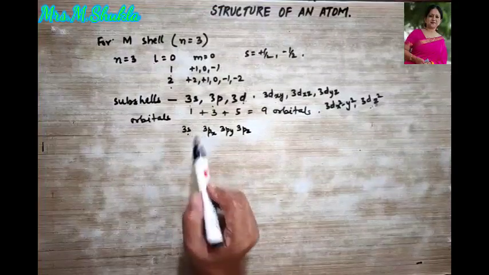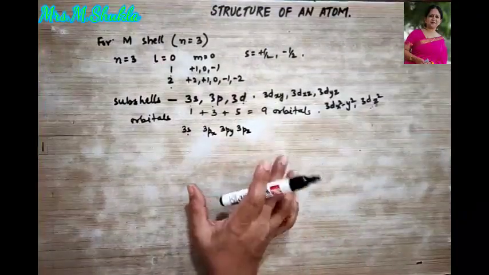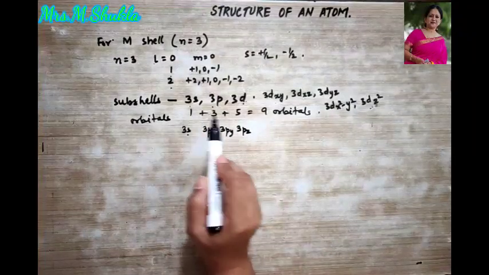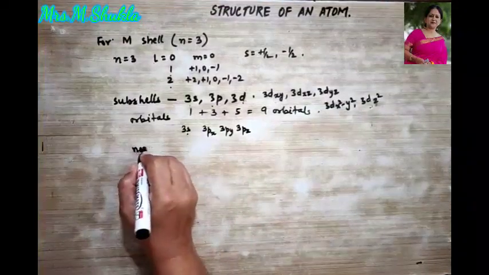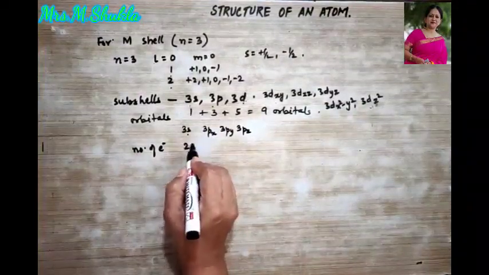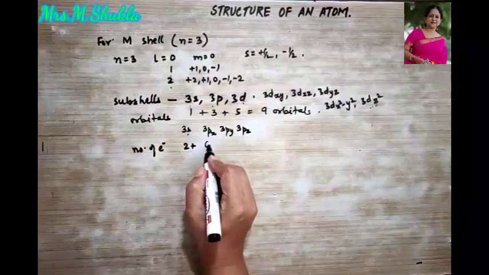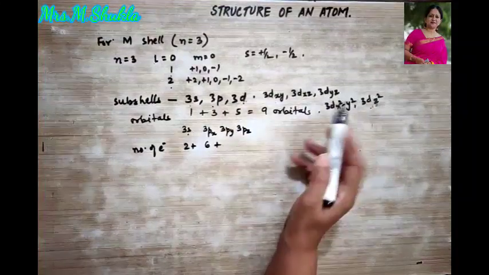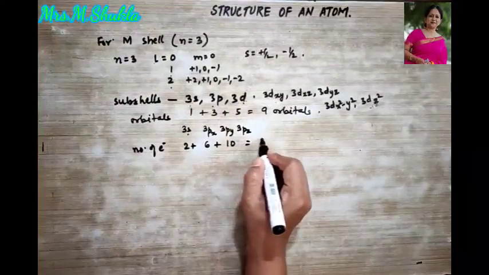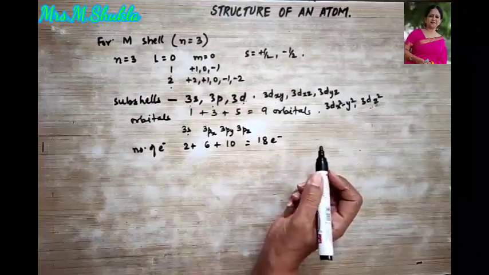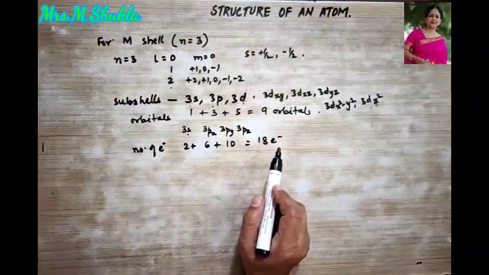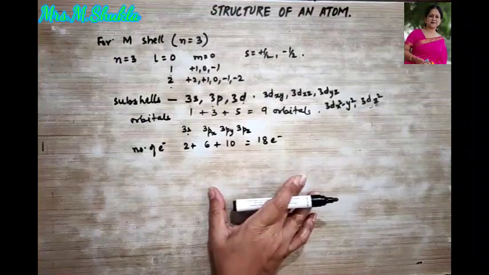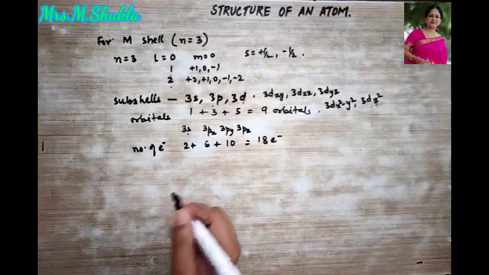So if we are going to write down all, how many electrons in total are we going to find over here? Let's see. Number of electrons: 2 are present here. How many here? 3 2s are 6 are present here. And here how many? There are 1, 2, 3, 4, 5. 5 2s are 10 are present here. So in total, how many electrons are you going to find in this M shell? Total of 18 electrons we are going to find over here. Okay, I hope this is very clear. Going ahead, showing you the distribution.